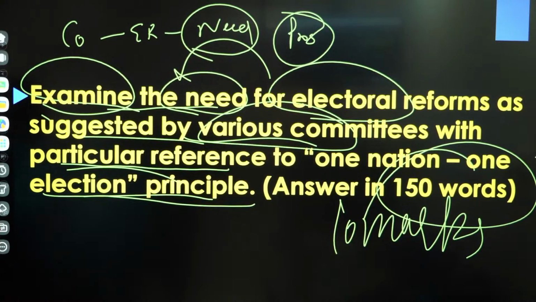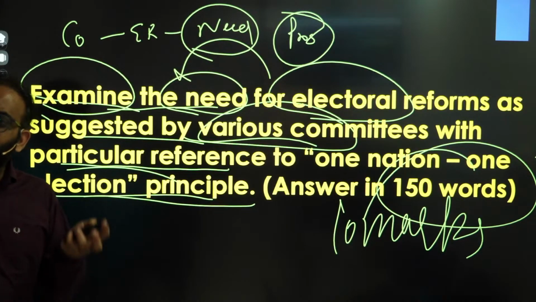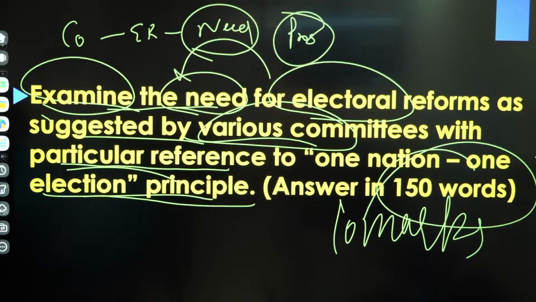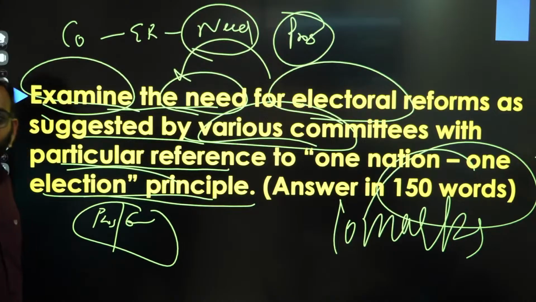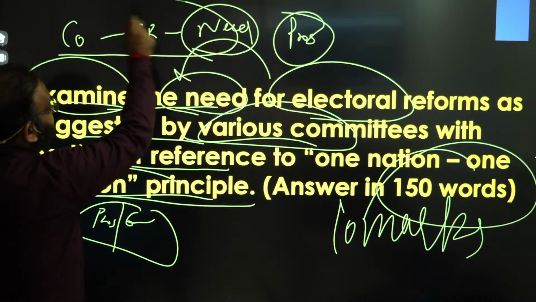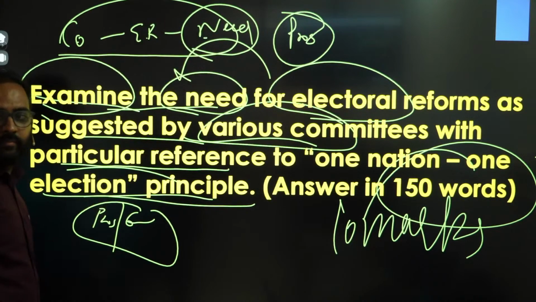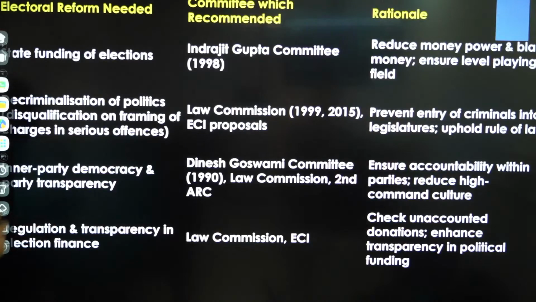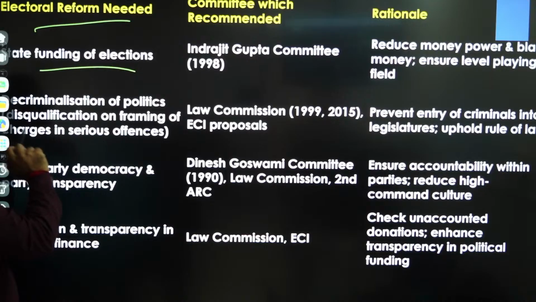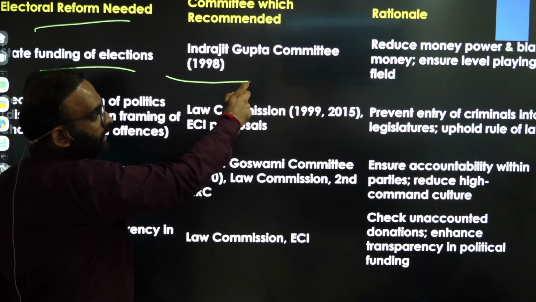You get the point? But write just 2-3 points because you do not have the time, you do not have the word limit, you do not have the space limit. Just write 2-3 points only, that too in a table: in one column pros, in the other column cons. And that's also a very lengthy part. Committee, electoral reform, then need. Put it smartly. What you can do is make a table. Here you write about the electoral reform needed, state funding of election, which committee recommended, then what is the need.